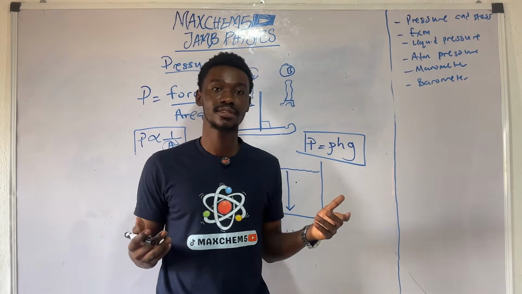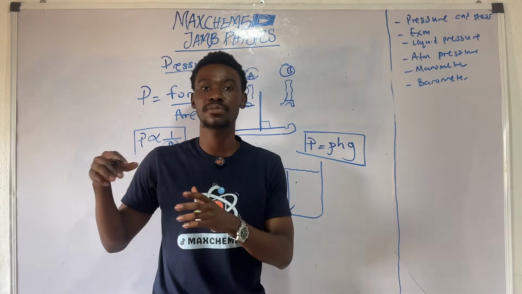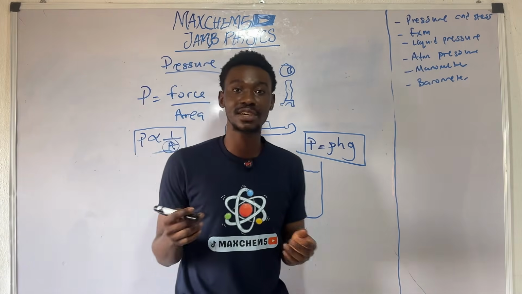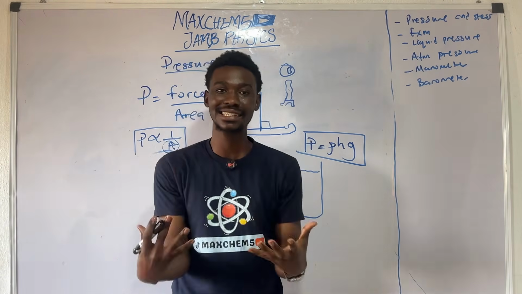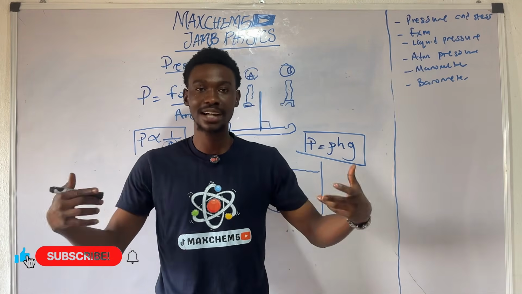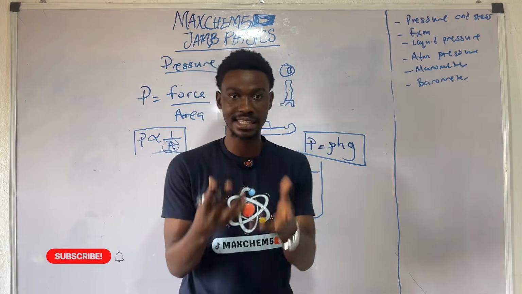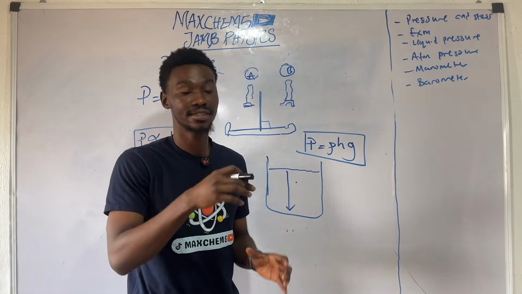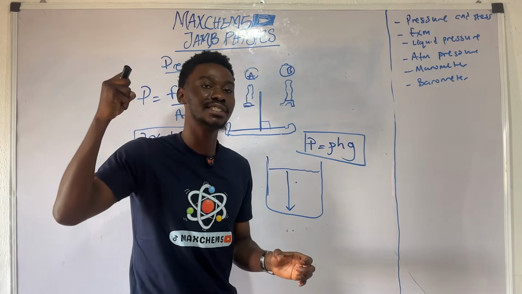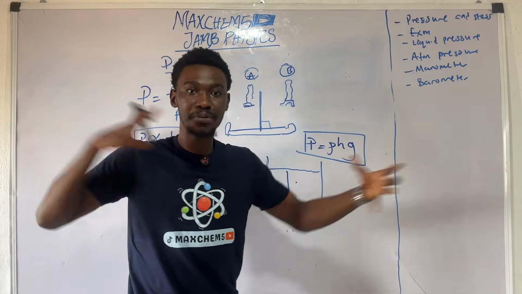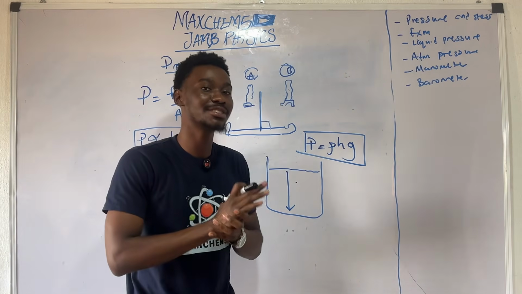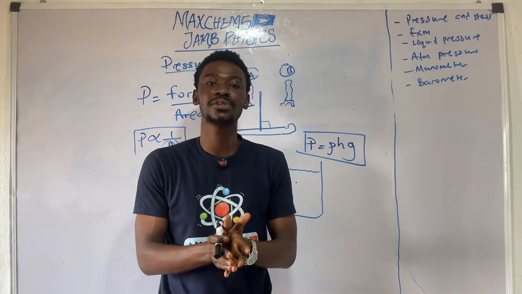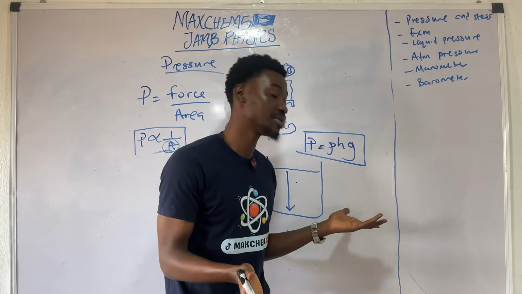The air we breathe has pressure in it. That particular type of pressure is what we call atmospheric pressure. Atmospheric pressure is something we experience every day without even knowing it because our cells balance out that pressure. Atmospheric pressure acts on us, and our cells balance it out. But when you want to see atmospheric pressure in a thing, when you have an empty bottle and air is being sucked out of it, the bottle would immediately compress. The reason why the bottle compresses is due to atmospheric pressure. So we also have pressure in gases, just like we have pressure in liquids.